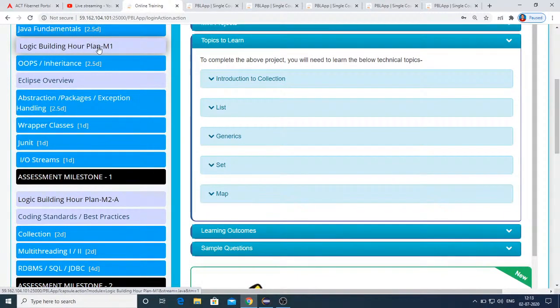Another query I would like to address is, every time you open this logic building problem, if you are unable to clear all the test cases within the time, it will automatically close. And again, if you try to open it, it does not open. The only answer is, you need to provide a unique mail ID each time.